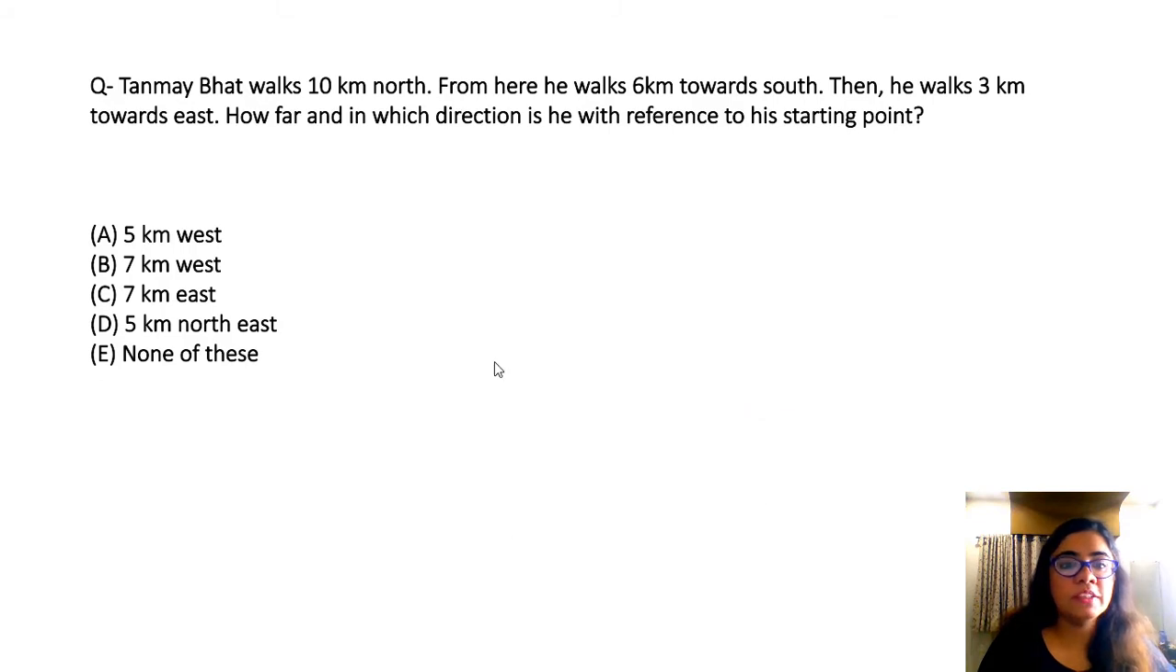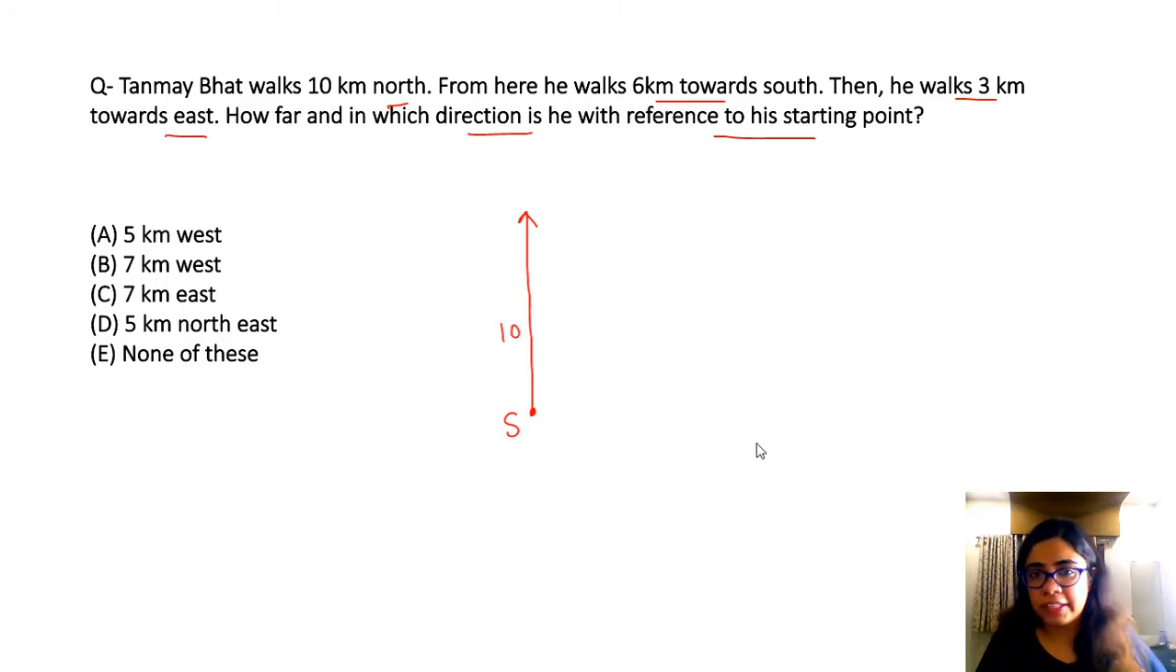Tanmay Bhatt walks for 10 kilometers north. From here, he walks 6 kilometers towards south. He then walks 3 kilometers towards east. How far and in which direction is he with reference to the starting point? So let's say this is his starting point. He started and he walked for 10 kilometers north. Okay, 10 kilometers he went up. From here, he walked 6 kilometers south. Now in the same direction he is coming south also.